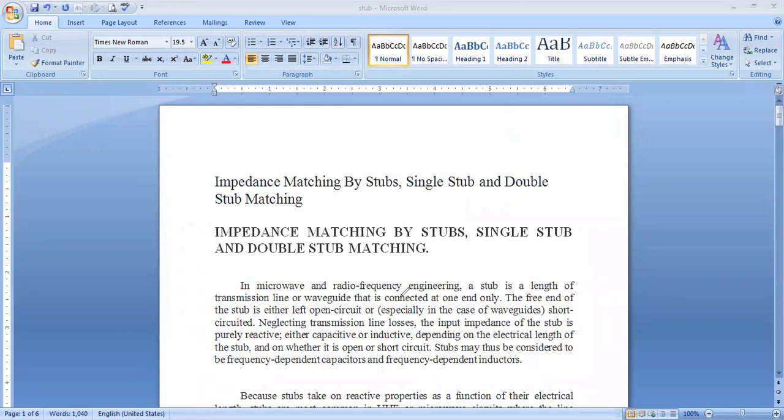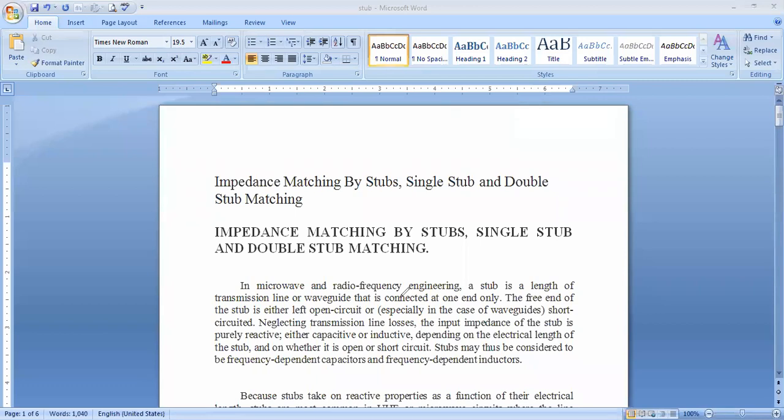Neglecting the transmission line losses, the input impedance of the stub is purely reactive. In yesterday's concept, I hope you best understood that derivation of Z in. I will share it. It is a very crucial and fruitful concept in the transmission line. So the input impedance of the stub is purely reactive, in terms of jXC and jXL only.